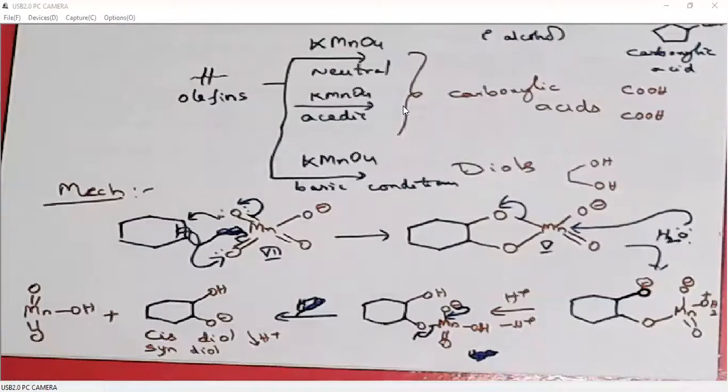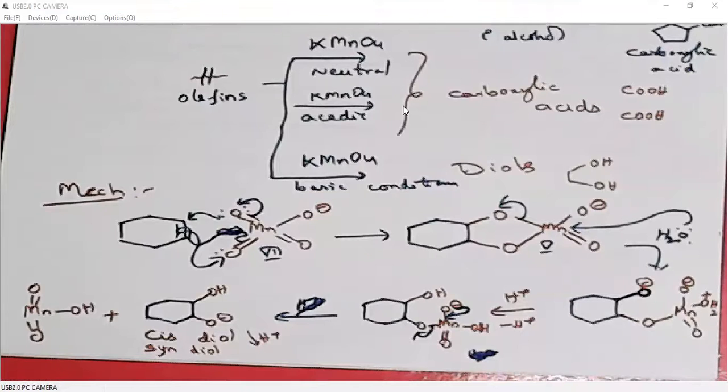Cis means if two functional groups, the same functional groups, are on the same side, then it is called cis. If the same functional groups are on the opposite side, opposite faces, it is called trans. What is syn? It may be the same functional group or different functional groups, but if they are in the same plane, it is called syn.